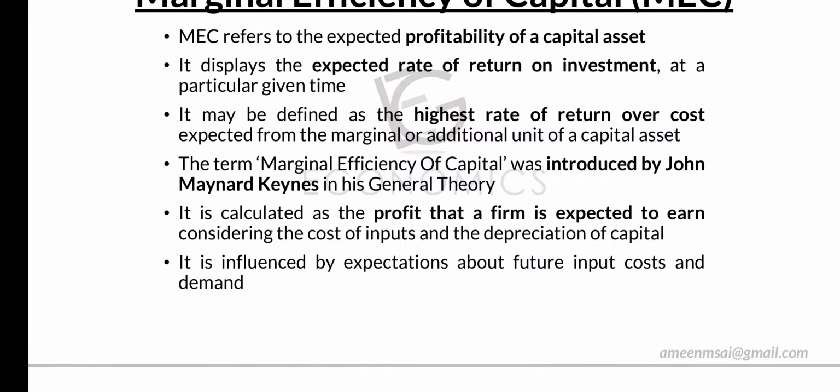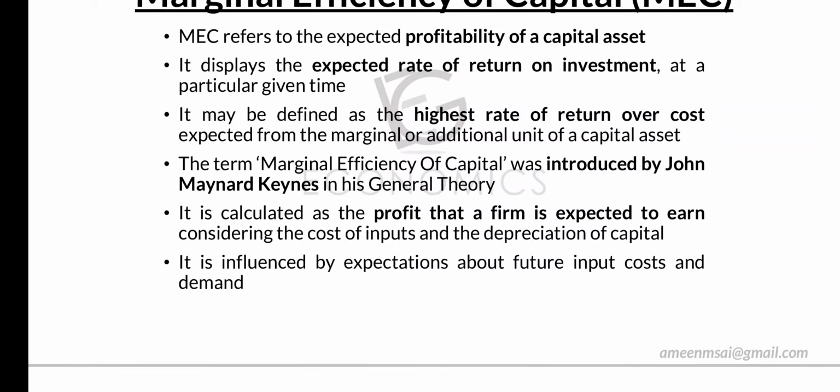It may be defined as the highest rate of return over cost expected from the marginal or additional unit of a capital asset. For example, if we are considering a particular investment and we add more investment, we call it marginal investment, or the investment that we added.